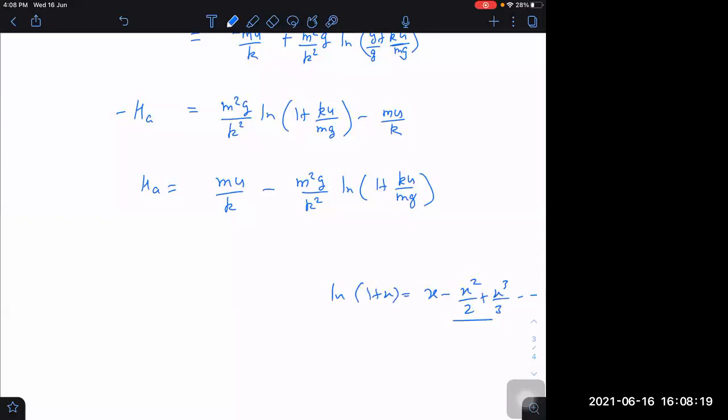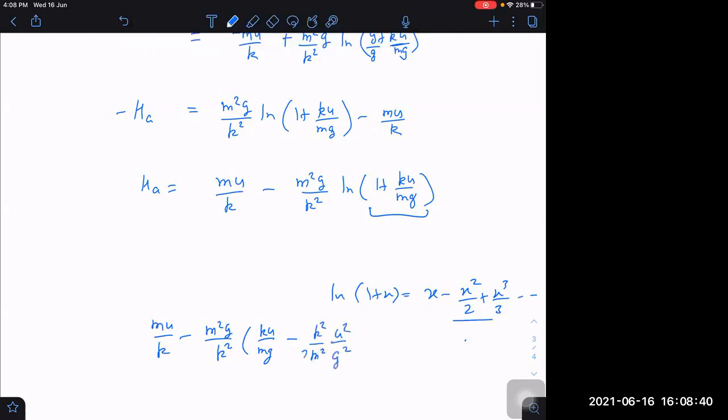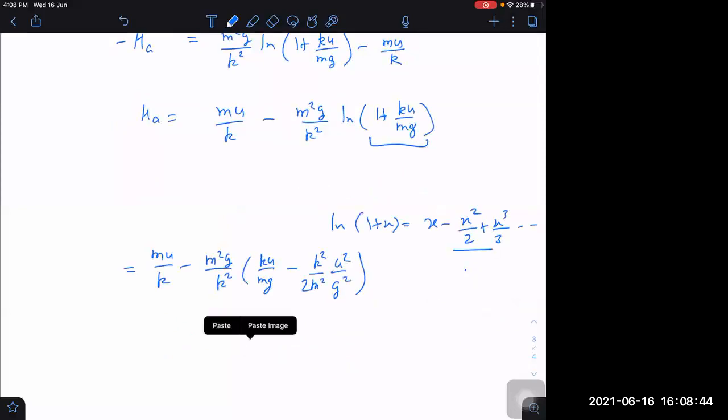If I convert it into this form, then I get mu by k minus m square g by k square into ku by mg minus k square upon m square into u square upon g square by 2. I want to verify whether it is coming out the same or not. I'm neglecting the third order term, but taking the first two terms into account.